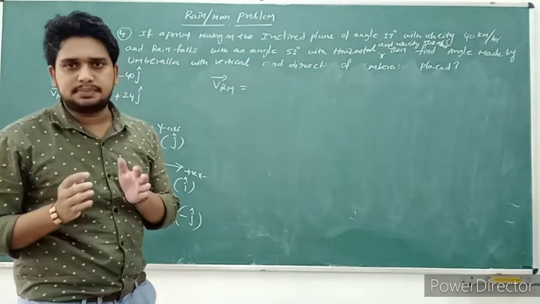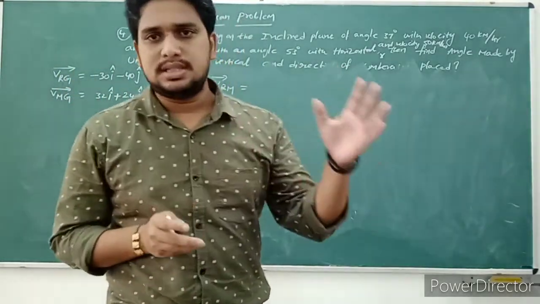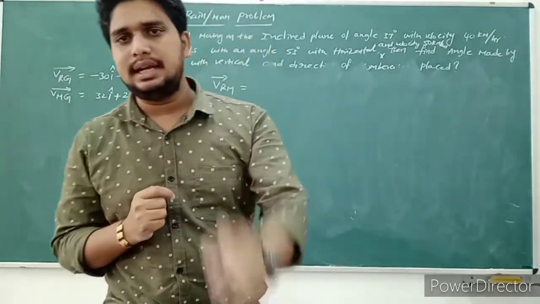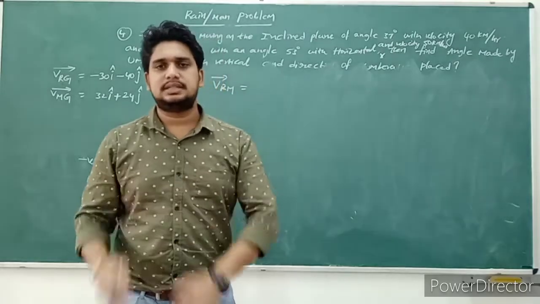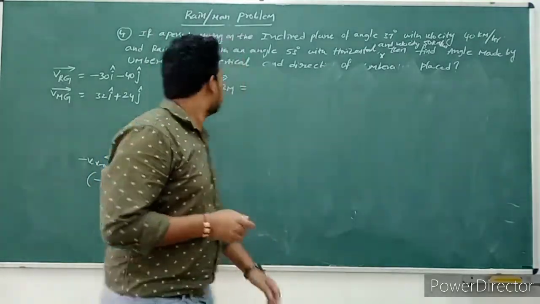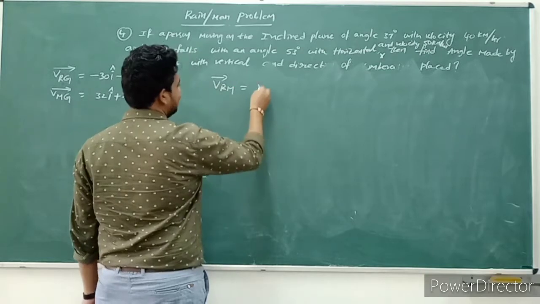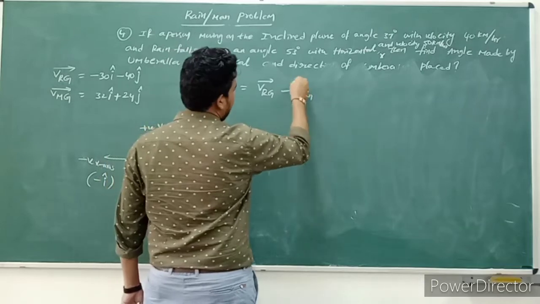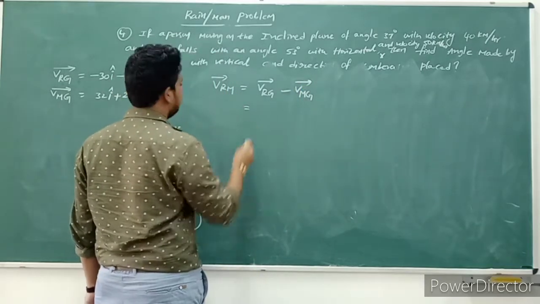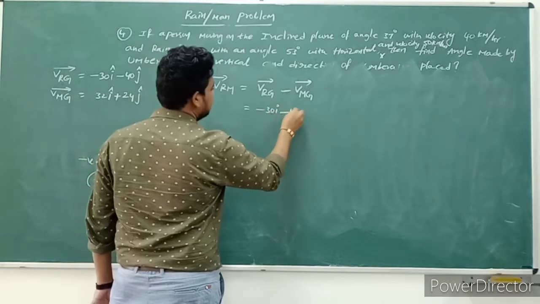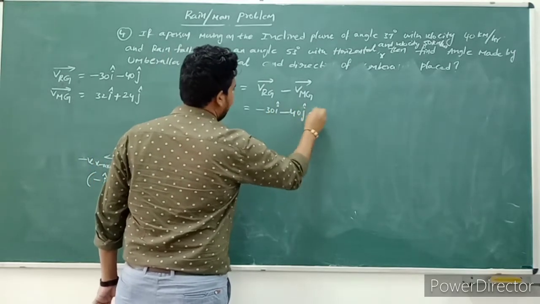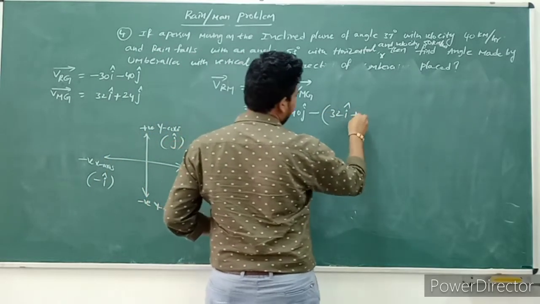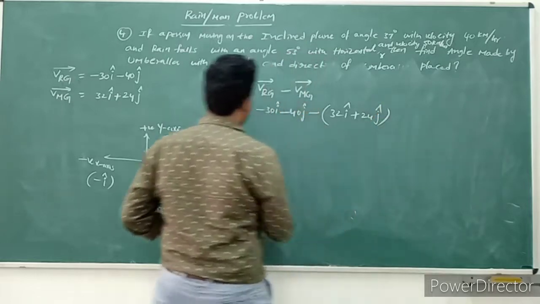For understanding this problem, please watch the previous lectures. If you watch the previous lectures, you will get a clear idea about the present lecture. So please watch the previous lectures. Now, velocity of rain with respect to man is velocity of rain with respect to ground minus velocity of man with respect to ground. Velocity of rain with respect to ground is minus 30i minus 40j. Again minus 32i plus 24j. So what did we get here?